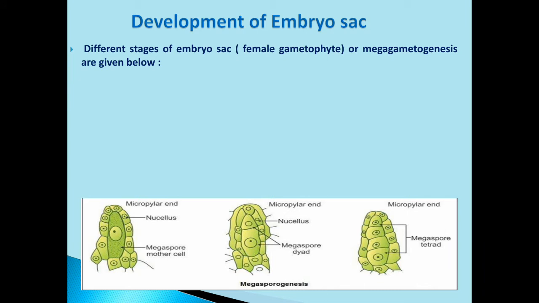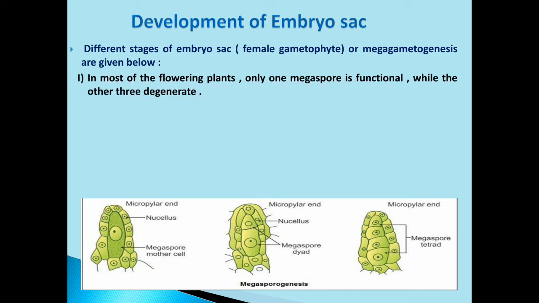Now let us learn about the development of the embryo sac, the different stages of the embryo sac or female gametophyte. The embryo sac is also known as the female gametophyte, and the process of its formation is known as megagametogenesis. So the formation of the embryo sac or female gametophyte is known as megagametogenesis. Let us see what the different stages of development are. Here a diagram is shown, and now let us see the stages one by one.